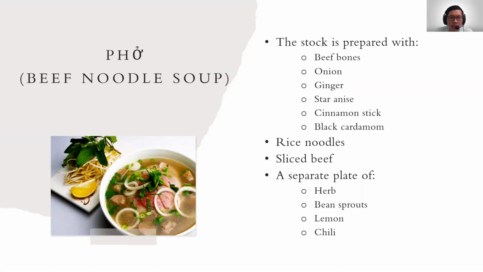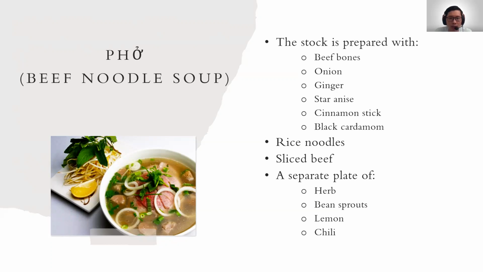One of the famous breakfast dishes of the northern people is phở, which is called beef noodle soup. The most important part of a bowl of phở is the broth or stock. The stock of phở is prepared meticulously by simmering beef bones in water for at least 18 hours and adding some ingredients and spices, including onion, ginger, star anise, cinnamon stick, black cardamom, etc. This produces a deep, rich, clear broth, heavenly to smell and addictive to drink.